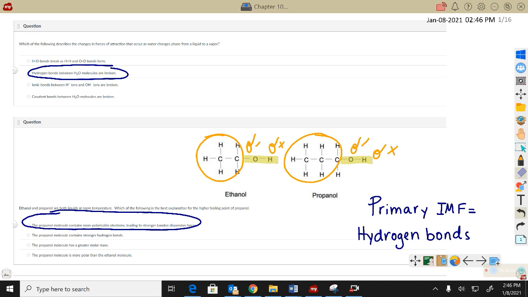It's not mass. Mass has to do with the nucleus, the protons and the neutrons. And again, that the propanol molecule is more polar than ethanol? No, they have the same degree of polarity. One very polar OH group. London forces for the win.